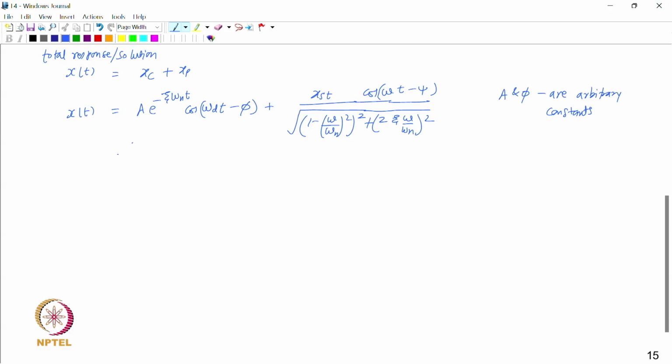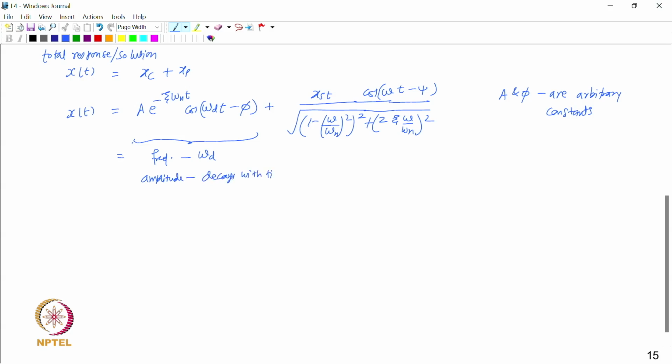Here we see that the frequency of this part is omega d, and it has a phase of phi, and its amplitude decays with time.